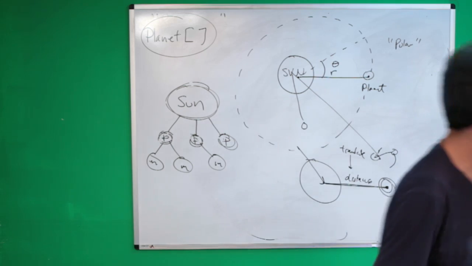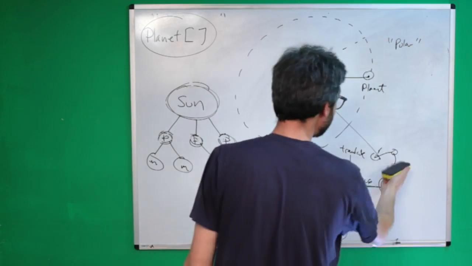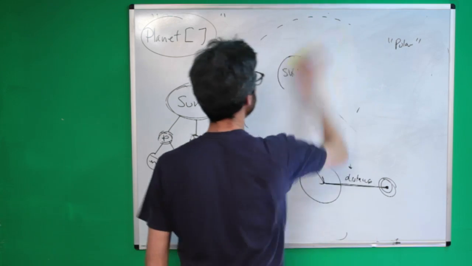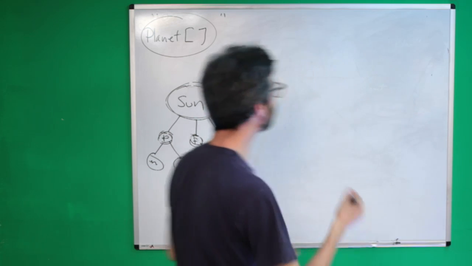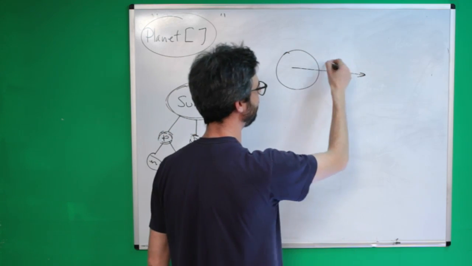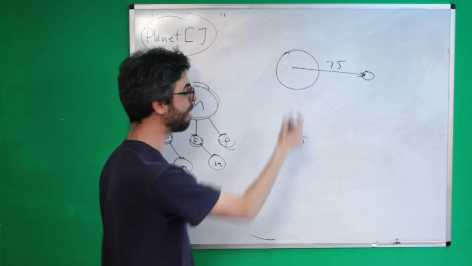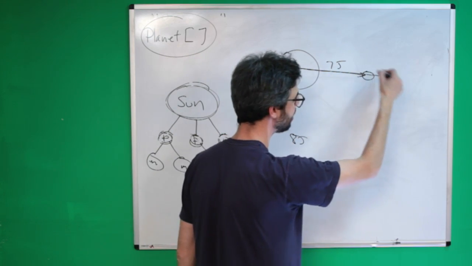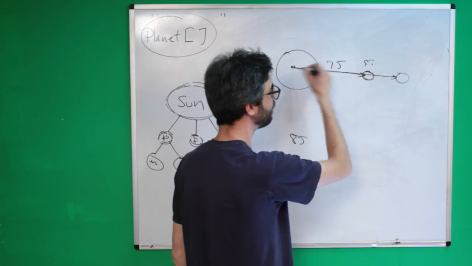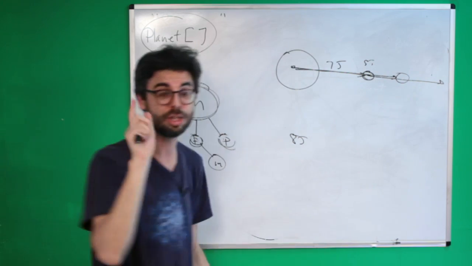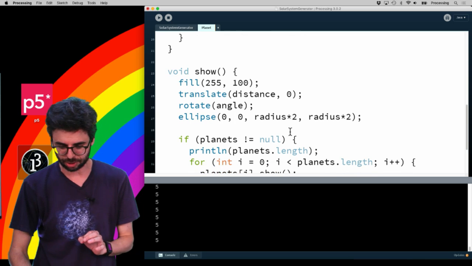The next thing that I need to teach you guys about, in terms of the important concept, is I completely forgot. So translations, doesn't matter what I do, translations are cumulative. So I draw the sun, then I translate by 75, and I draw the next planet. Guess what? Let's say the next one got picked 85. What I want is to go back to the center of the sun, translate by 85, and draw the next one. But actually what I did was I translated by 75, then I translated by another 85, which I don't want to do. So this is where object-oriented programming and push matrix and pop matrix come in.